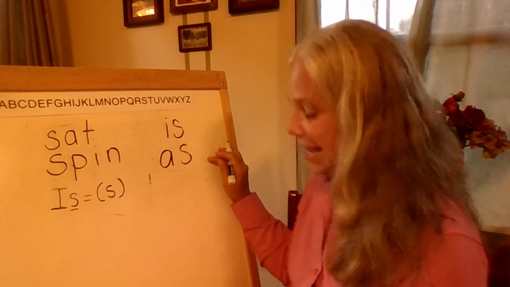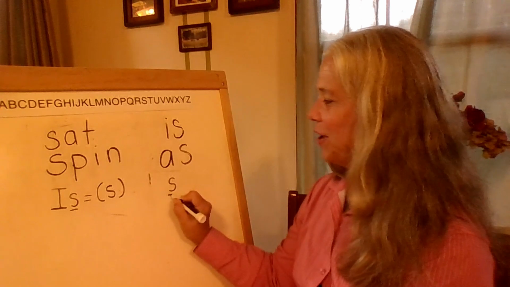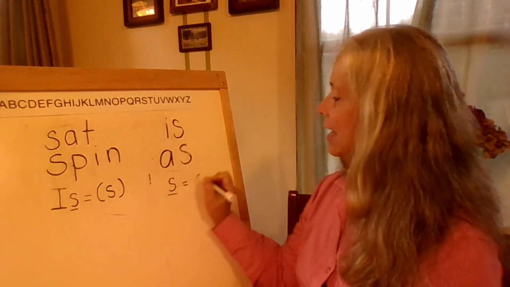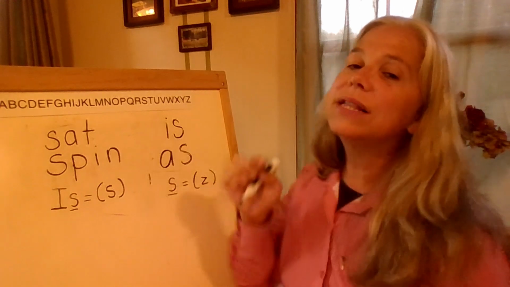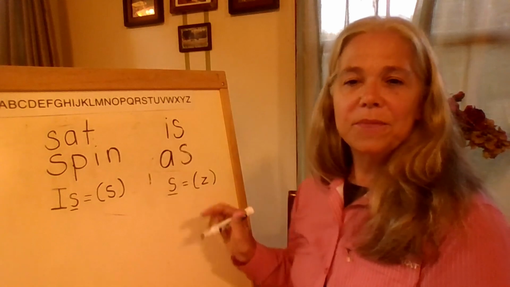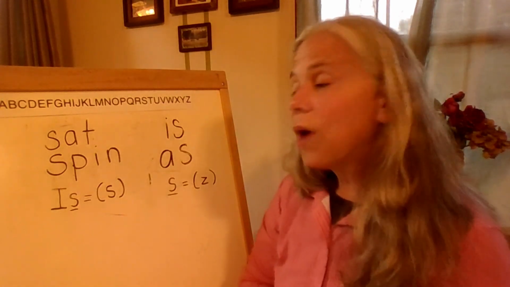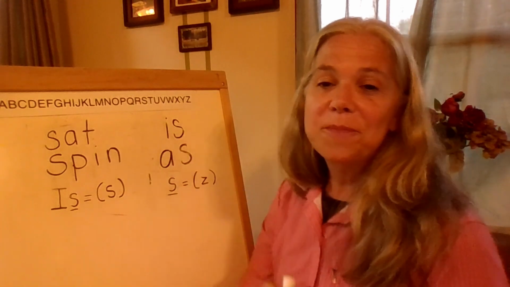Right, it's the letter S. So we have the letter S, underline S, and it's making the Z sound. Remember, these two parentheses are the shape of our ears. This is the sound we're hearing. Z.